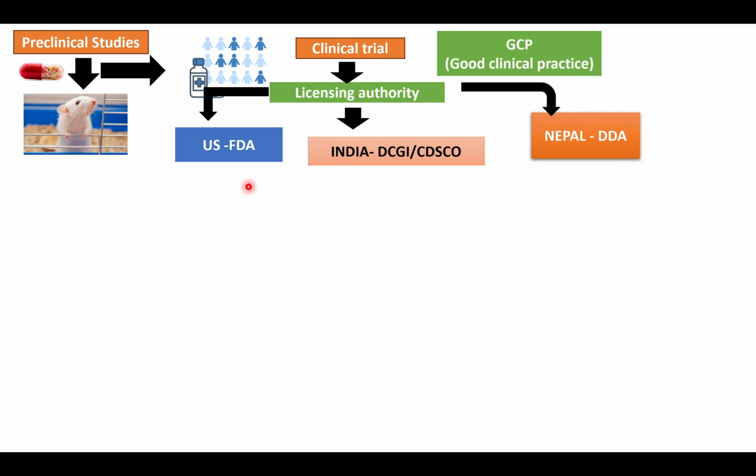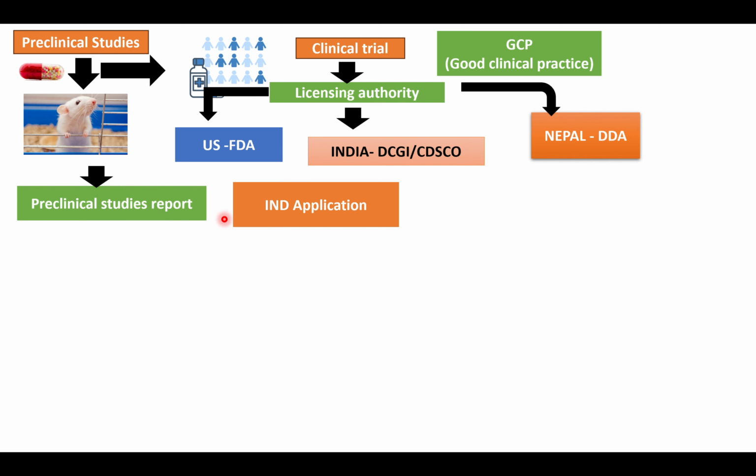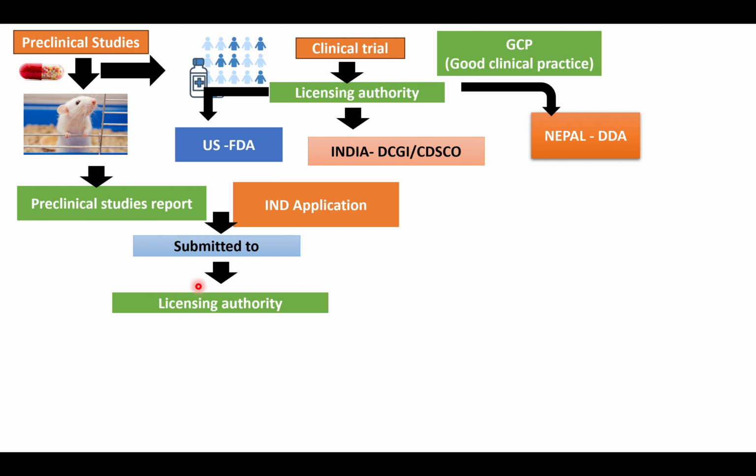So we can say this licensing authority is the organization that looks at the clinical trials. For getting a license, you need to put in an application called an IND, Investigational New Drug application. Along with this application, you will submit all the preclinical study reports to the licensing authority. They will review this report. If you can convince the licensing authority that your research might give potentially positive outcomes, they might give approval for the studies. If permission is granted, then we go for our studies in humans.